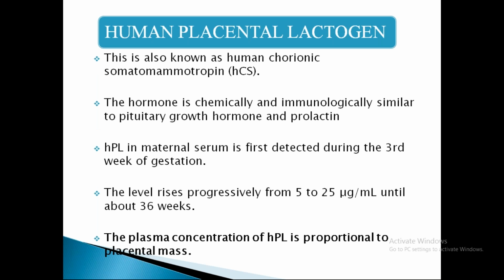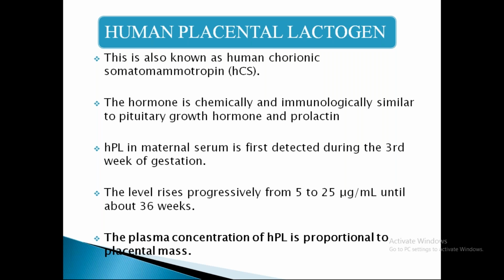Coming to the second hormone, which is a peptide hormone as well. This is human placental lactogen. This is also known as human chorionic somatomammotropin. So human placental lactogen is also called human chorionic somatomammotropin. This hormone is chemically and immunologically similar to prolactin and growth hormone. Human placental lactogen is first detected in the maternal serum by the 3rd week of gestation.